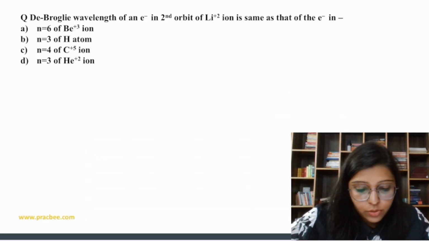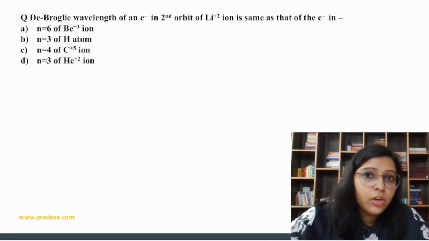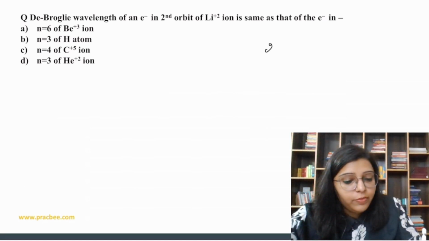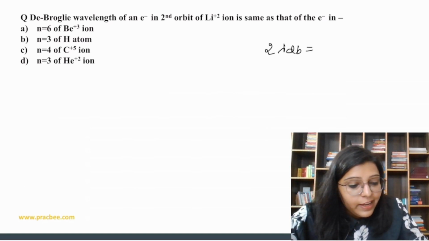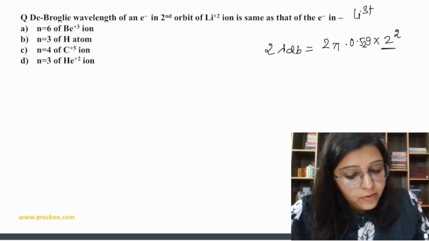Now let's do the next question. The de Broglie wavelength of an electron in the second orbit of Li2+. For lithium, n lambda de Broglie is equal to 2 pi Rn. Let me write down the general formula first.